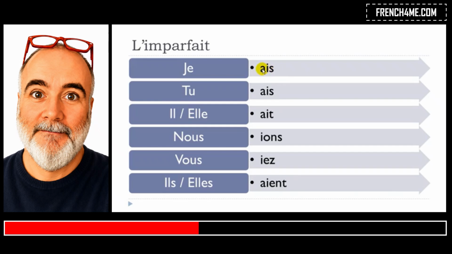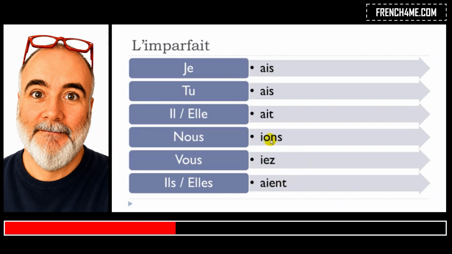All right, so now if we talk about the pronunciation, the good thing is that this will be pronounced e, this will be pronounced e, obviously because you write it the same way. This will be pronounced e as well. So final S and final T are not pronounced, and this is pronounced the same way. And the good news is that this form, A-I-E-N-T, is pronounced E as well. Okay, so we've got E here, E, and then E. So that's quite easy to produce. It's not a big difficulty for the students to make this E sound.